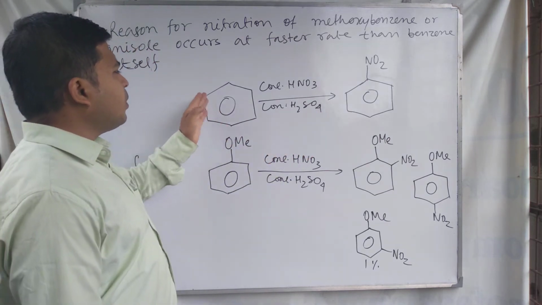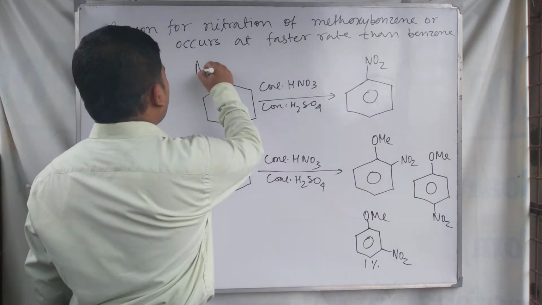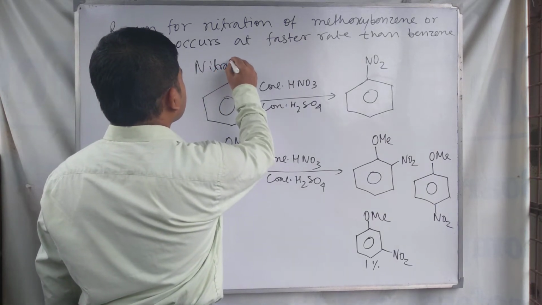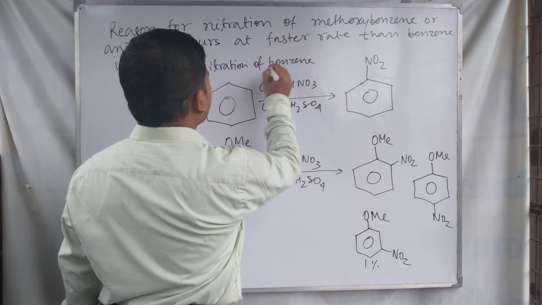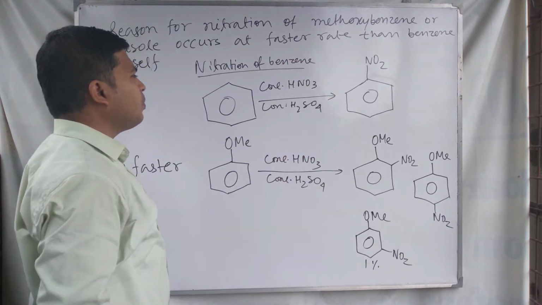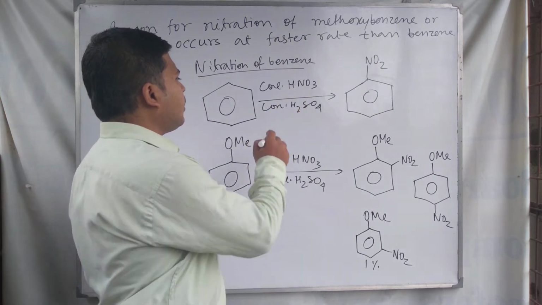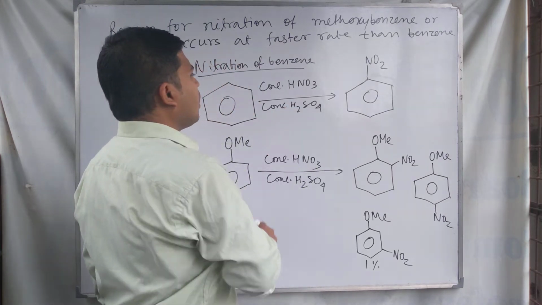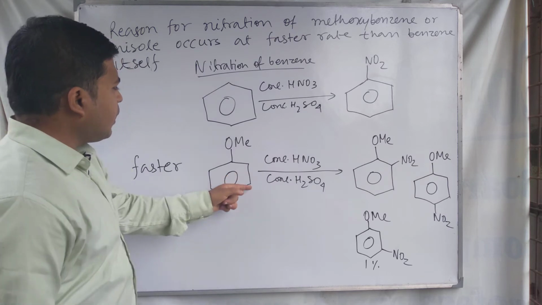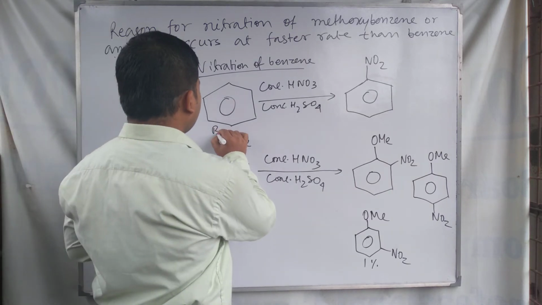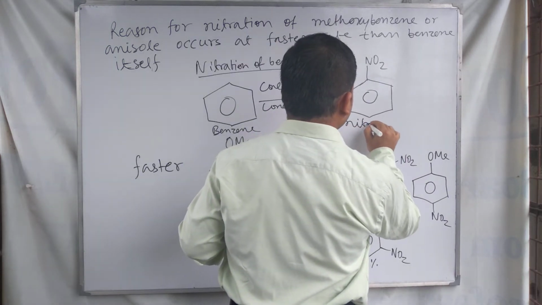In the first case, this is the nitration of benzene. This is the case of nitration of benzene with the acid mixture, concentrated nitric acid and concentrated sulfuric acid, and the nitration occurs in the benzene. And for the anisole, this is the benzene and it is nitrobenzene.